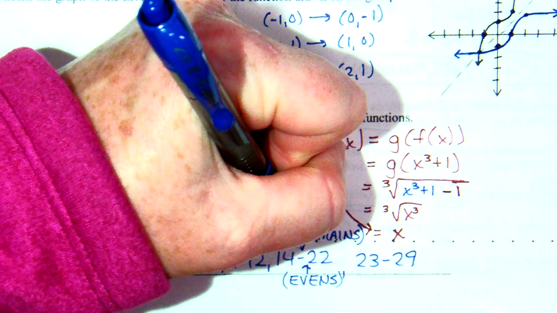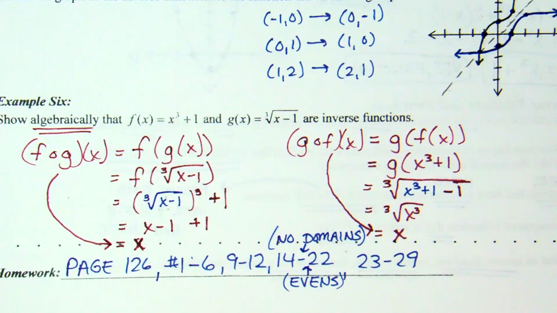And so what did I just prove now? That g of f is x. So I just proved that f of x and g of x are inverses. If I were to graph both of these, they are going to be reflections across that perfect diagonal line.